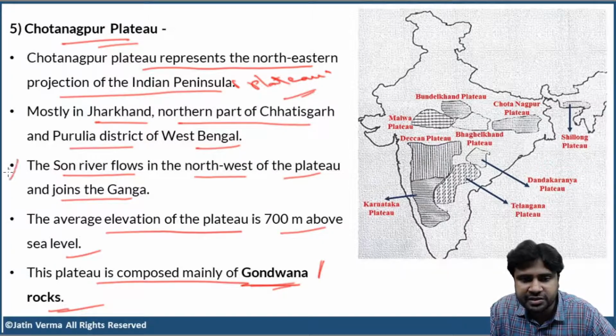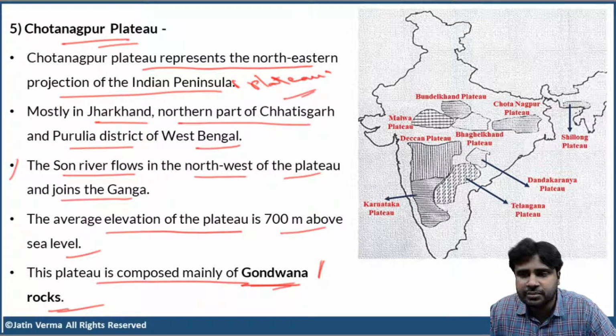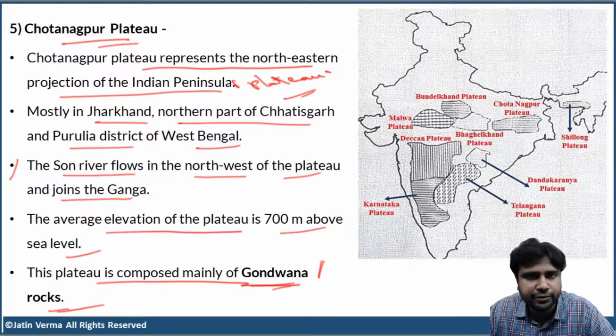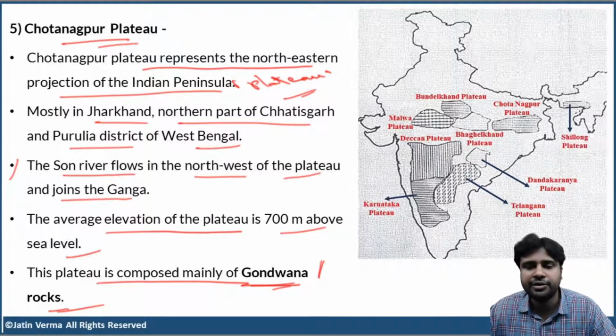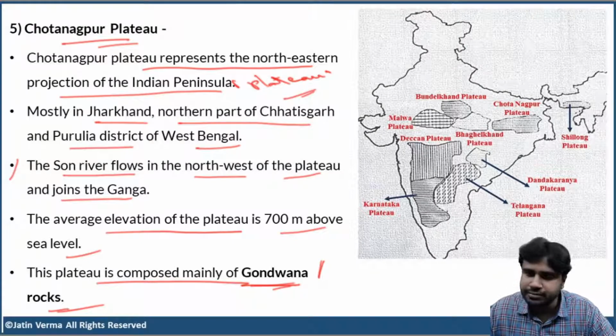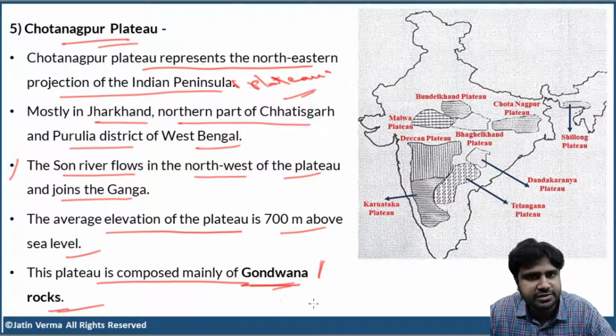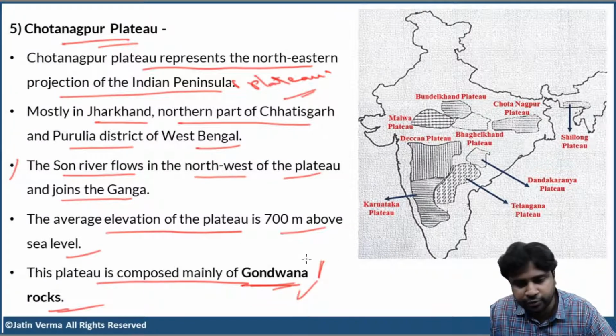We are discussing this so that we'll have some rough idea regarding the location and boundaries of Chota Nagpur plateau. That is the reason plateau rivers are mentioned. The average elevation is 700 meters above sea level, and the plateau is mostly made up of Gondwana rocks. Gondwana rocks are very old rocks, and this is where we find most of India's coal. But anyway, as I told you, we are going to discuss this.